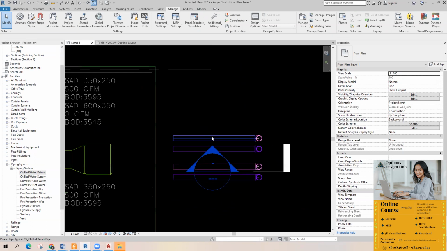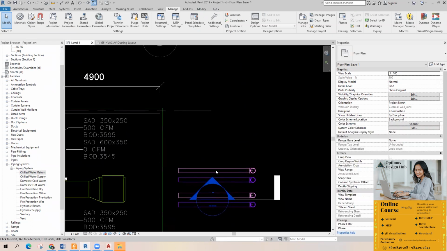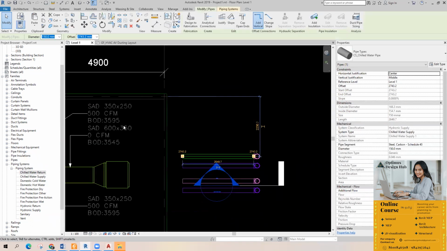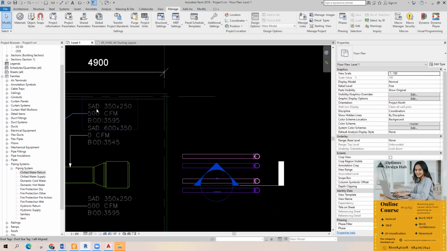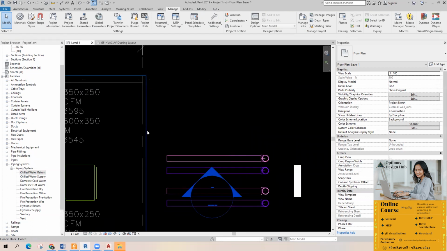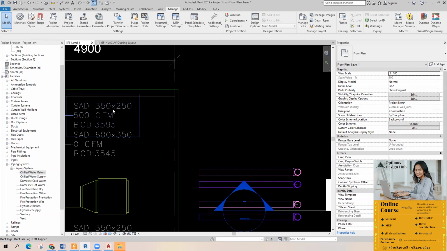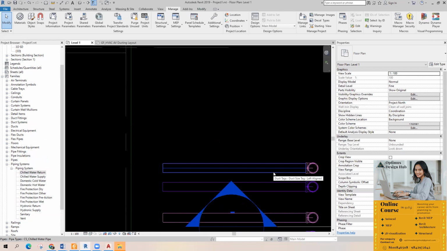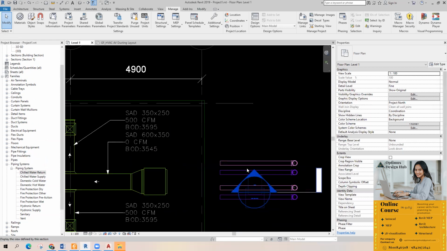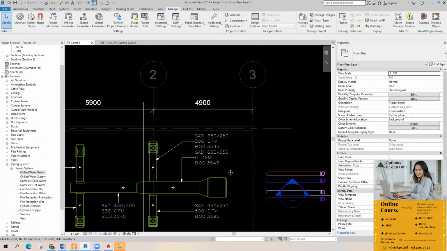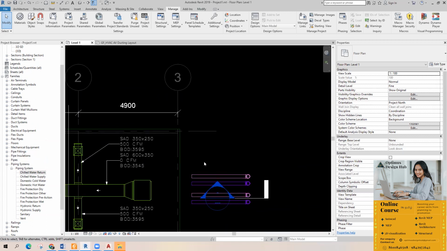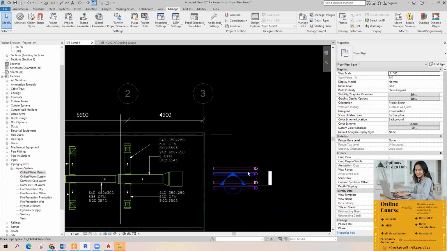Like in this tag, what all parameters will be shown for these pipes? The system, like whether it is chill water supply or return, whatever, chill water, then its size, diameter, and the BOP. This has to be shown in shop drawing. As far as consultant drawings are concerned, you want to just show the system and size. That's it. So we will make a family.